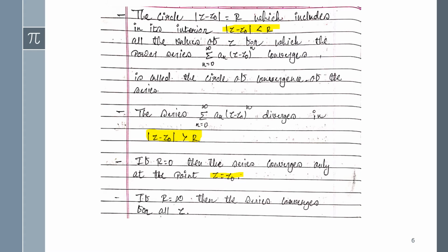If r equals infinity, then the series converges for all z. If we get r equal to 0, then we can say the given series is convergent only at the point z0. And if we get the value of r as infinite, then the given function is convergent for all z, that is, for any value.